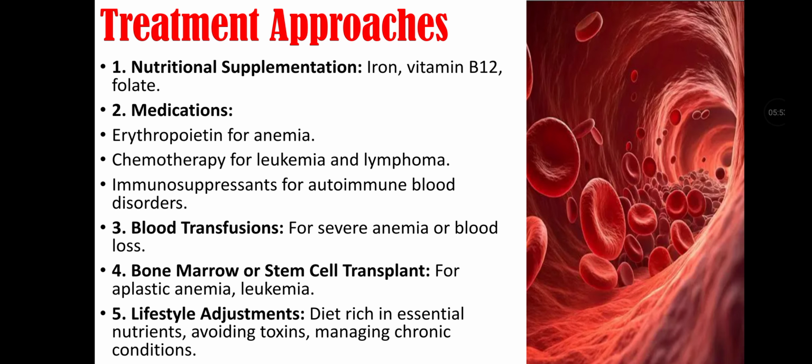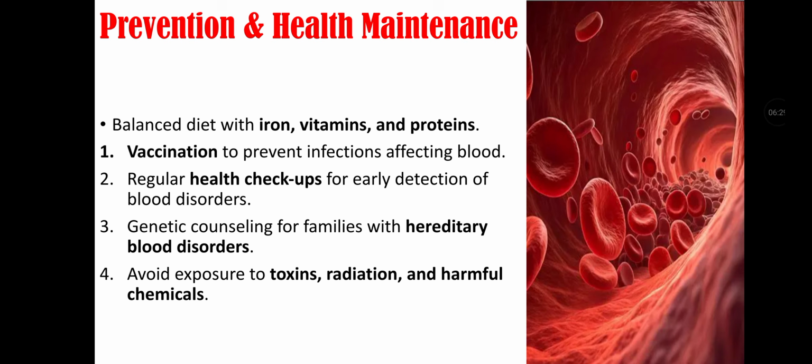Treatment approaches. First is nutritional supplements that include iron, vitamin B12, and folate. Second treatment approach is medication that includes erythropoietin for anemia, chemotherapy for leukemia and lymphoma, and immunosuppressants for autoimmune blood disorders. Third treatment approach is blood transfusion, that is for severe anemia or blood loss. Fourth is bone marrow or stem cell transplant, that is for aplastic anemia or leukemia. Fifth is lifestyle adjustment that includes diet rich in essential nutrients, avoiding toxins, and managing chronic conditions.